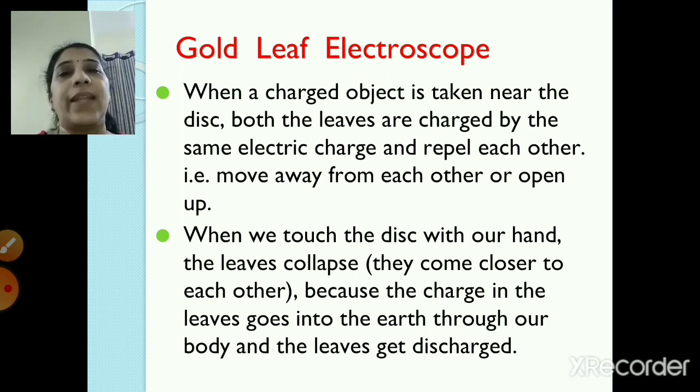The gold leaf electroscope is a simple device used to detect the electric charge on an object. Here also we saw the same thing. When you bring a charged object near the metal disc, the leaves open up, right? And when that charged object is taken away and you touch the disc with your hand, what happens? The leaves come back to their original position, that is, the closed position.